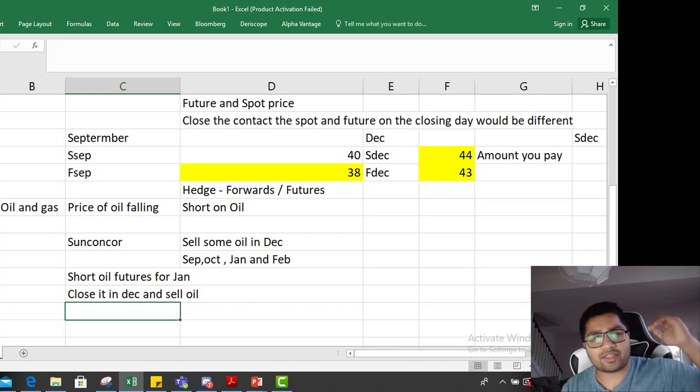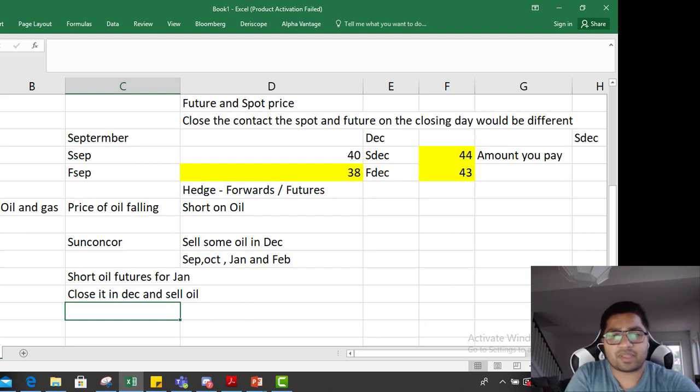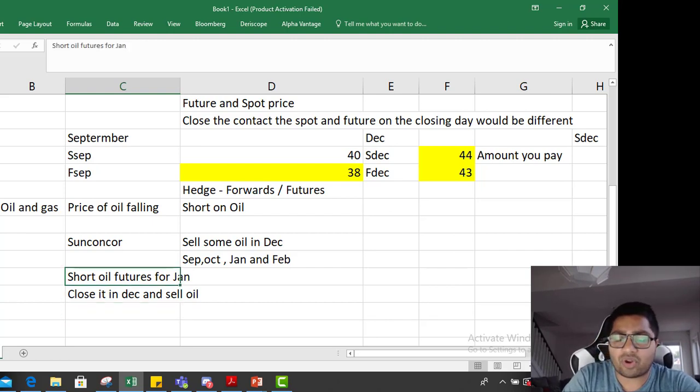So it does two things. It shorts oil contracts, crude oil contracts for the month of Jan, because December was not there, and it is going to close the contract in December when it sells oil. Now, because the contracts are not of the same month, there will be a risk of basis.